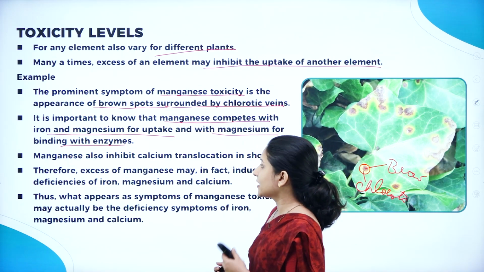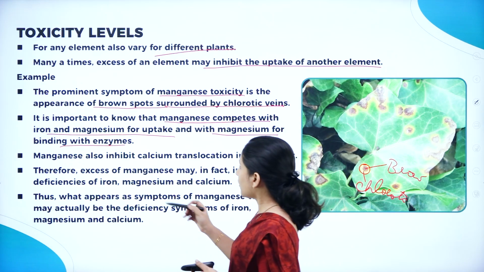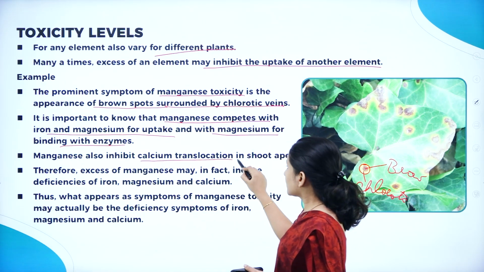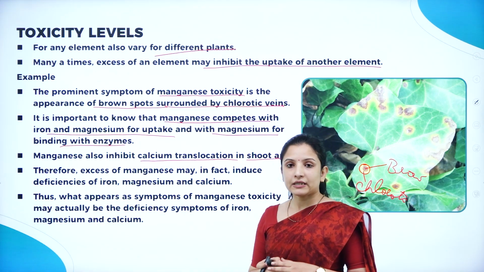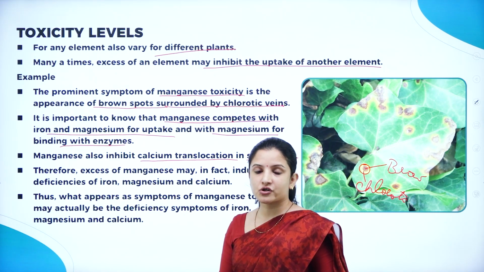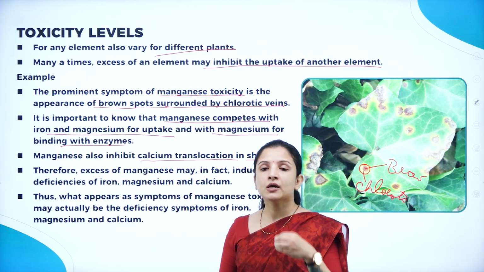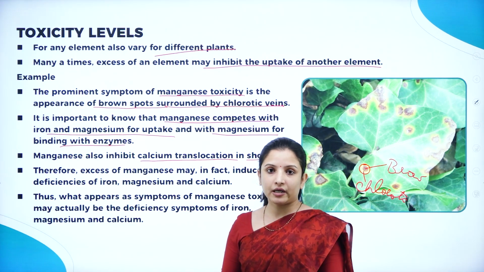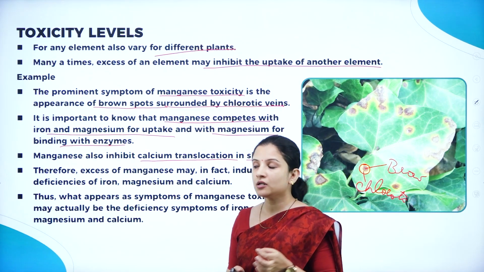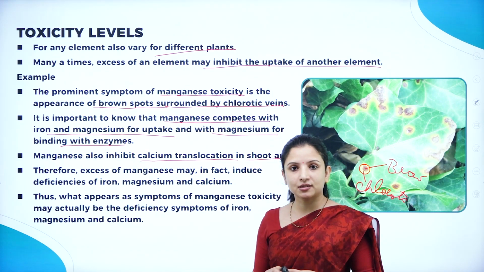And not just that, manganese also inhibits calcium translocation in the shoot apex. In the shoot apex, that is at the tip of the shoot, the translocation or transfer of calcium from one part to another will get hindered if manganese toxicity occurs.